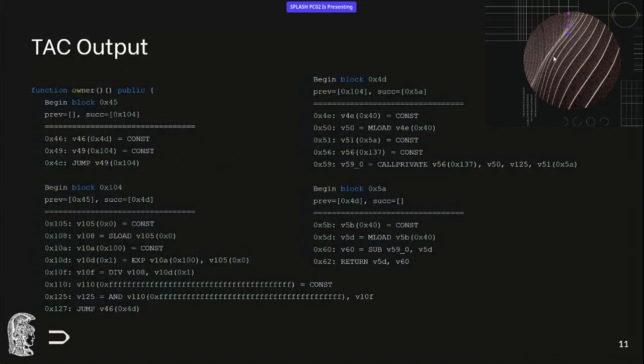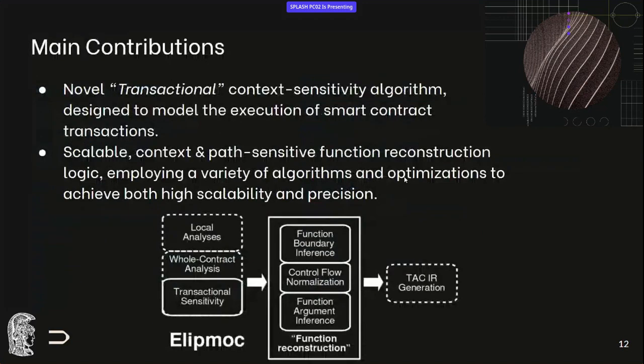Now, the output of our three-address code looks like that. So you can see that we have resolved statements to the variables they use and the ones they define. It's still rather low level, but it's a good representation to have analysis on. And also something interesting here is that you can see that we have code reuse, we have private functions even in this small getter. So this function is a getter for the storage field.